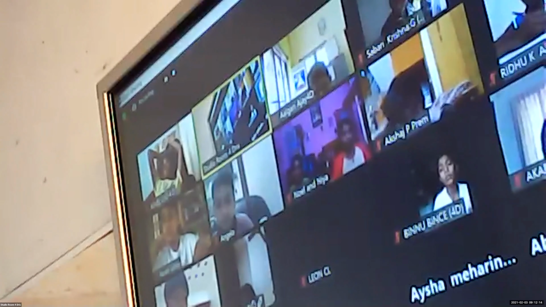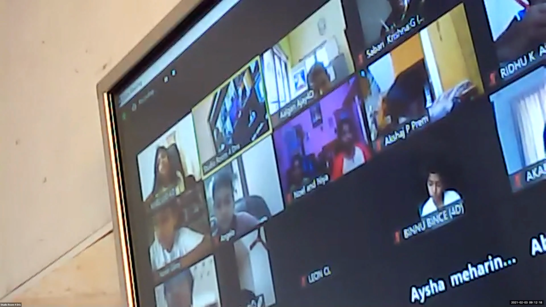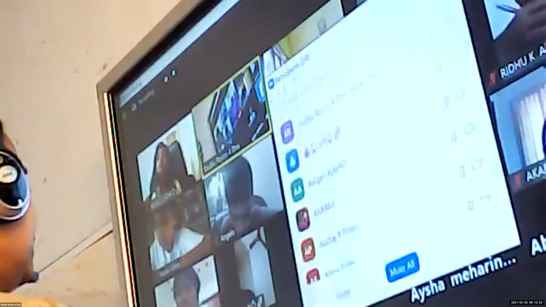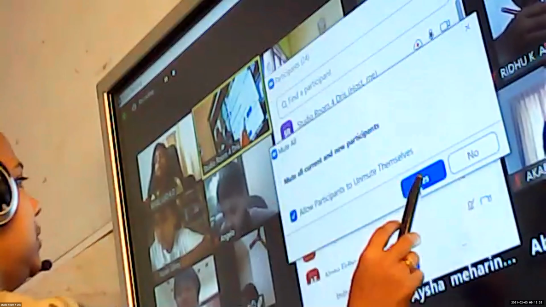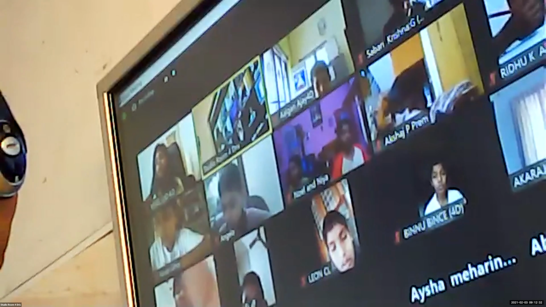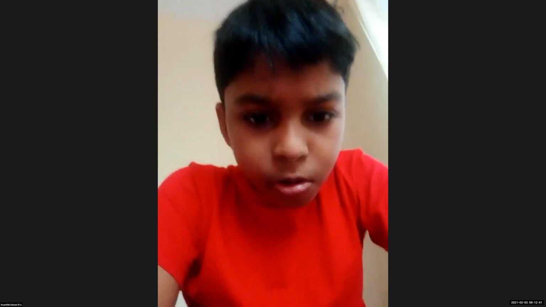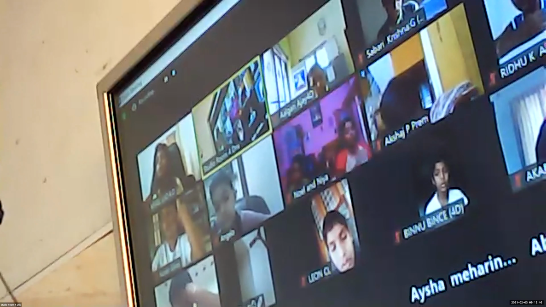3 and 2 by 3. Who can tell me faster? Multiply the whole number and denominator, then add the numerator. Tell me the answer. 3 3s are 9. Very good. 9 plus 2, 11 by, which is the denominator? 11 by 3. Page number 33. Understood? 3 3s are 9 plus 2, 11 by 3.